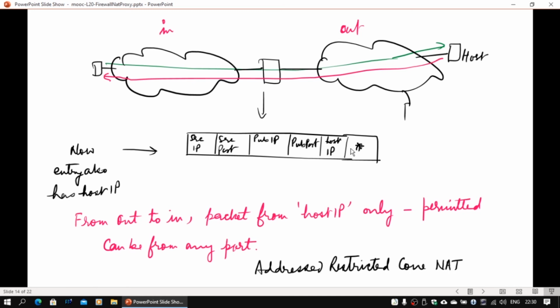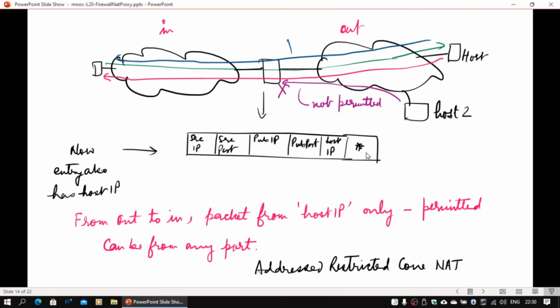So I am going to make this entry. The port I am not bothered about. The moment you do it, now there is a problem. When this host sends a packet back, I am going to check from which host IP the packet is coming. It can be coming from any port, that does not matter, but it has to come from the same IP address. If it comes from the same IP address, I will permit, otherwise I will drop.